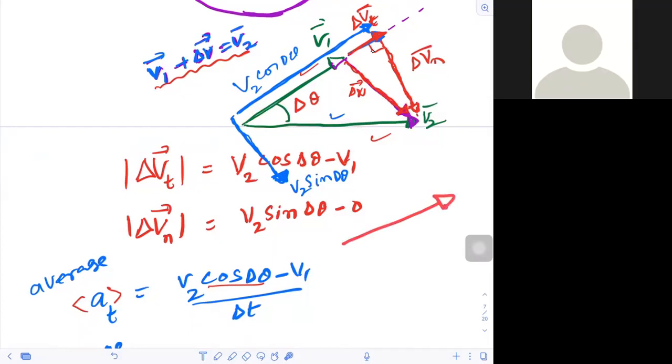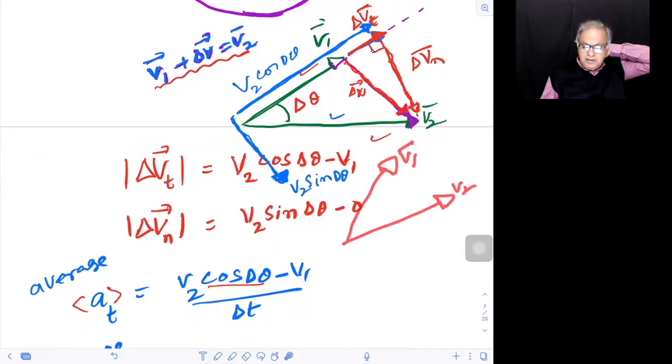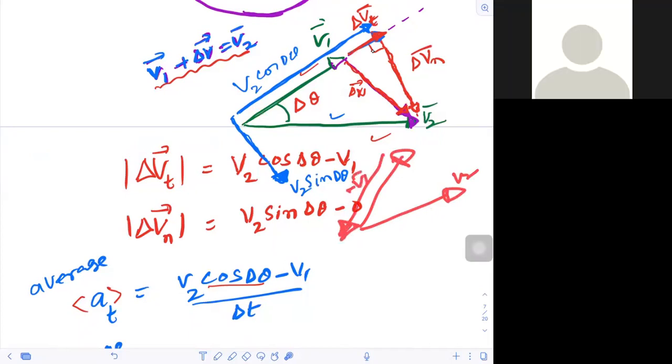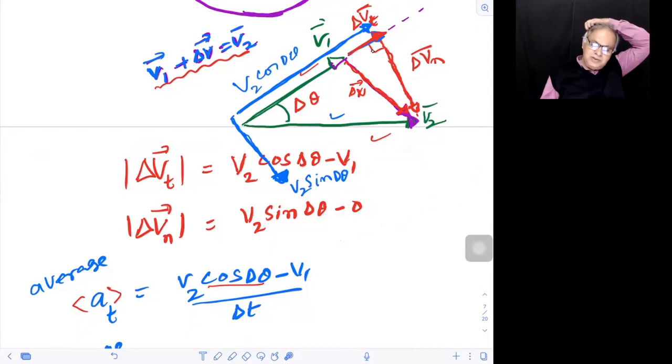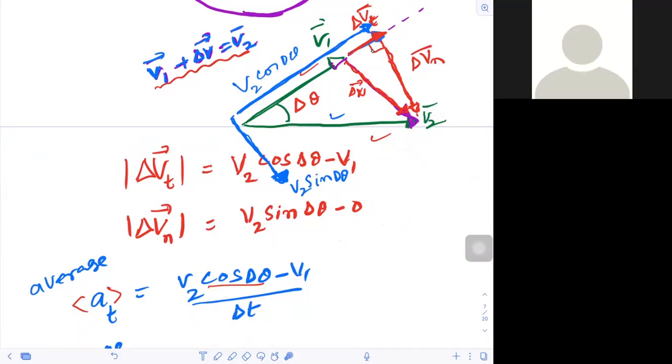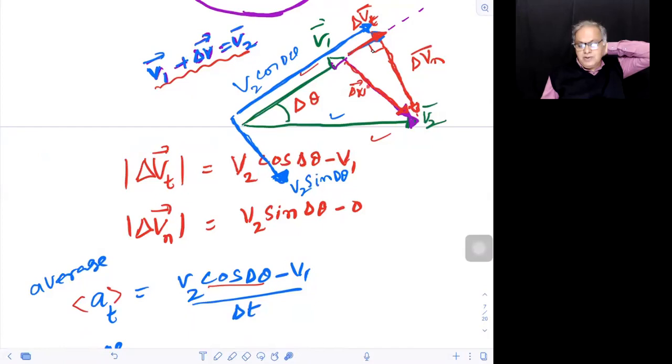So if I want v2 minus v1, what should I do? I should reverse v1, right? If I reverse, this is minus v1. So from here to here, this is delta v. Or in another way put, initial velocity plus change in velocity is the final velocity, vectorially, right?